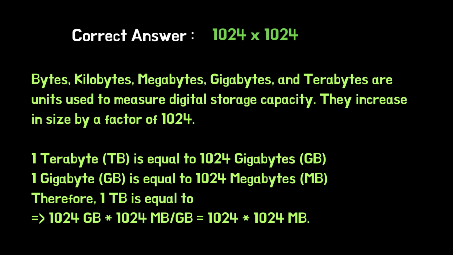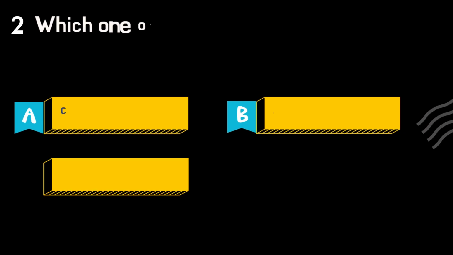1 terabyte, TB, is equal to 1024 gigabytes, GB. 1 gigabyte, GB, is equal to 1024 megabytes, MB. Therefore, 1 terabyte is equal to 1024 gigabytes * 1024 megabytes/GB, which equals 1024 * 1024 megabytes.